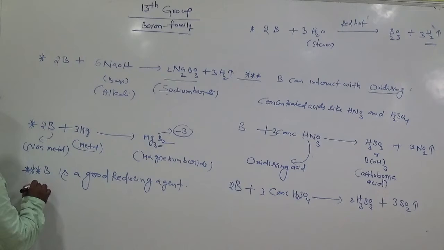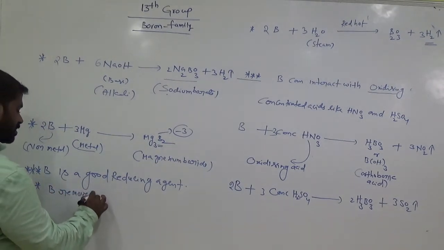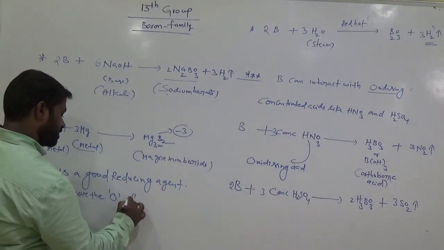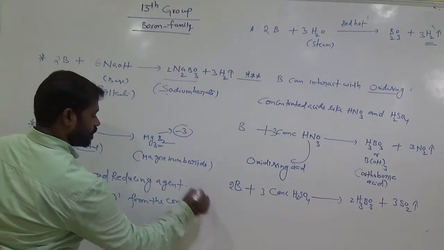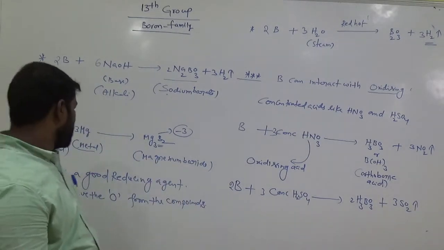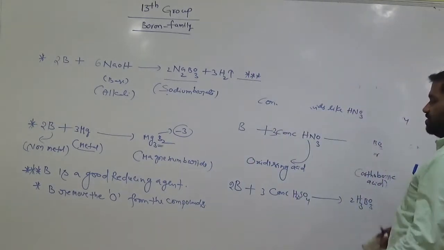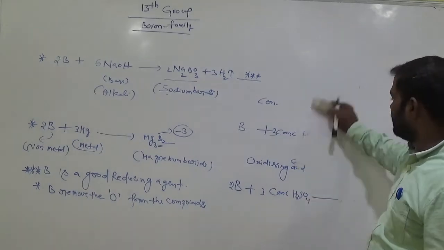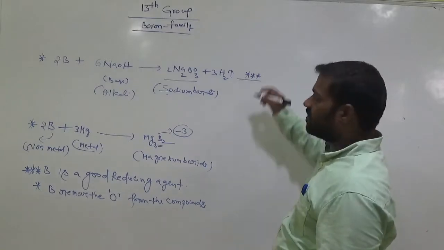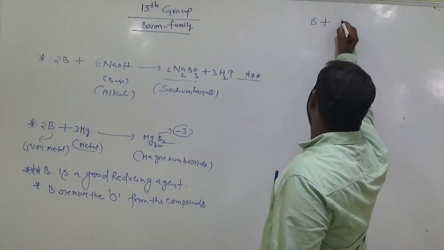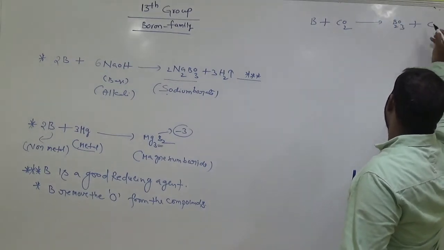Reducing agent means boron removes the oxygen from the compounds. So let's see why it is called a reducing agent. Here boron is a good reducing agent, meaning it can remove the oxygen from the compounds. Let's see the corresponding equation. This is boron. When it interacts with carbon dioxide, it gives boric anhydride and carbon.